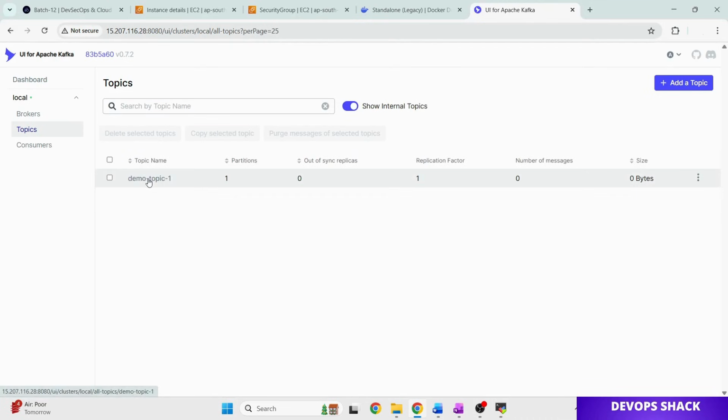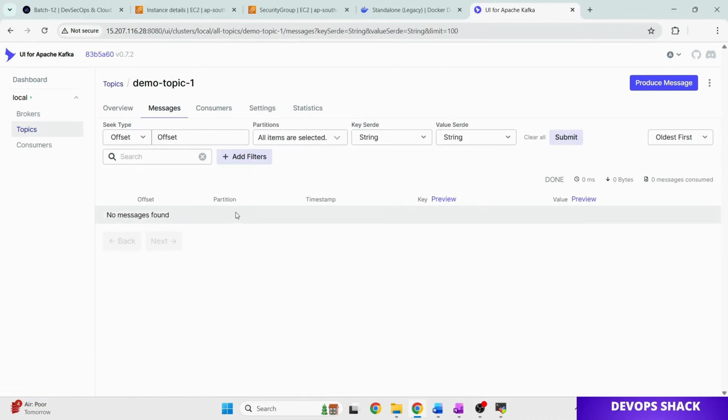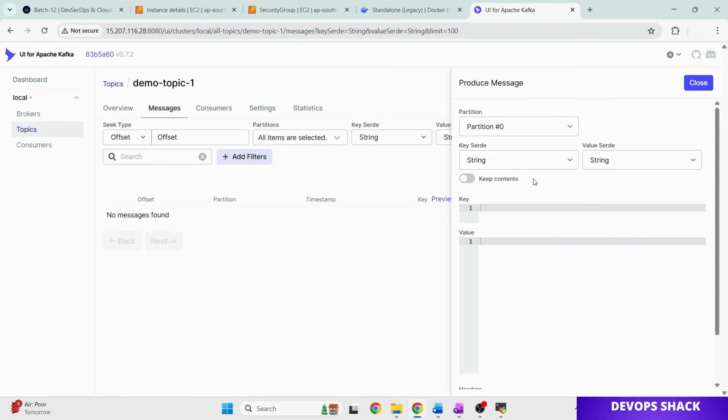In the topics section, the demo topic is created, and as of now there are no messages here. Now we are going to produce and consume messages, or basically produce and consume events. We are already inside demo-topic-1, so here we click on produce message. Here you can see 2 sections, one is key and one is value.